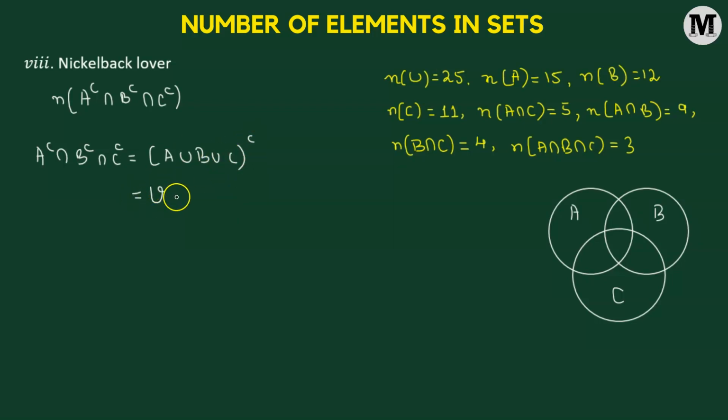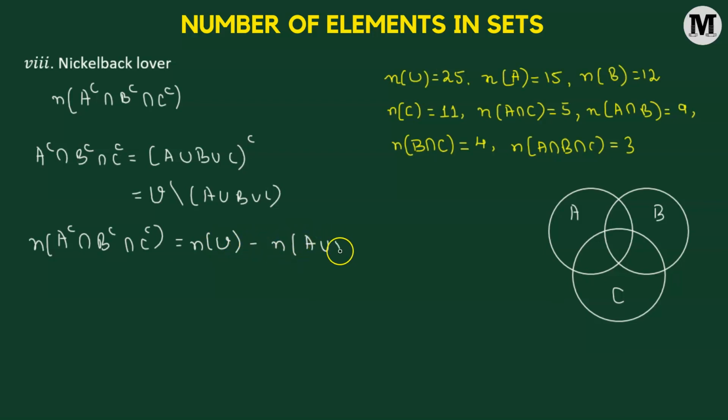And using the definition, this is simply the universal set, and from here we subtract A union B union C. Now the number of elements in A complement intersection B complement intersection C complement will be equal to the total number of surveyed metalheads minus the number of individuals who listen to at least one of the genres. So this will be equal to 25 minus, in the previous problem we obtained that value equal to 23 listening to at least one of the genres. So that means there will be two folks who don't listen to any of the given genres of metal.